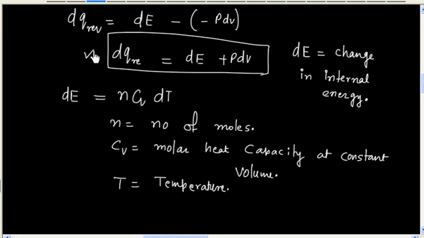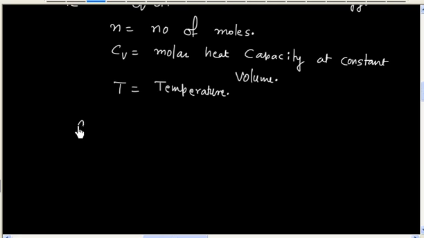So this expression becomes dQ reversible is equal to n Cv dT plus P dV.